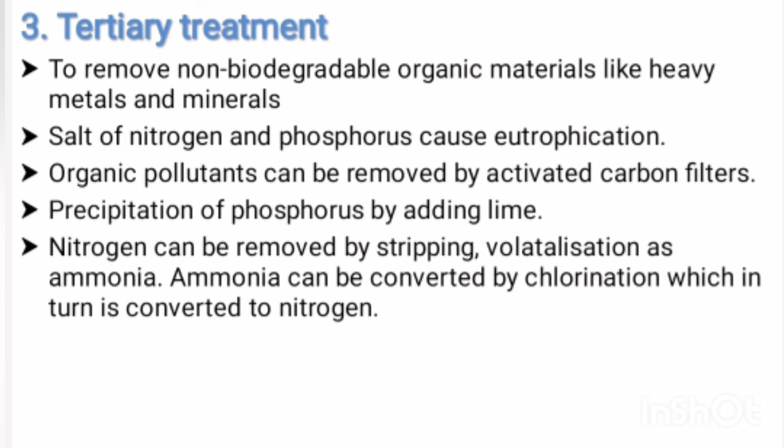The salts of nitrogen and phosphorus cause eutrophication, and the organic pollutants can be removed by activated carbon filters. Precipitation of phosphorus can be done by adding lime, and the nitrogen can be removed by stripping, volatilization as ammonia. Ammonia can be converted by chlorination into nitrogen. So that's all about tertiary treatment and the large scale sewage treatment system.